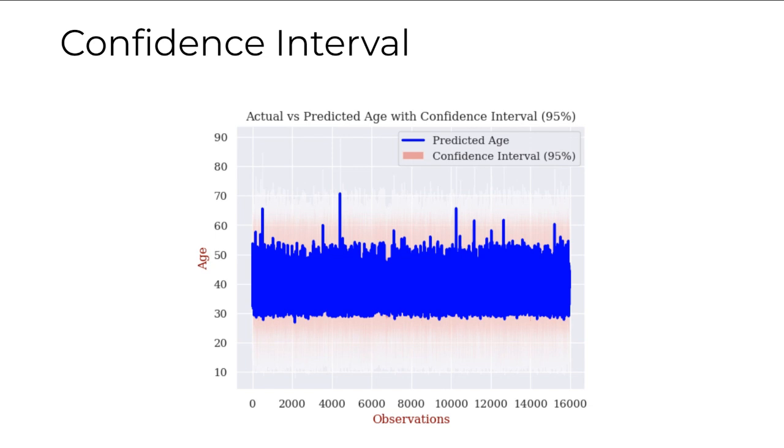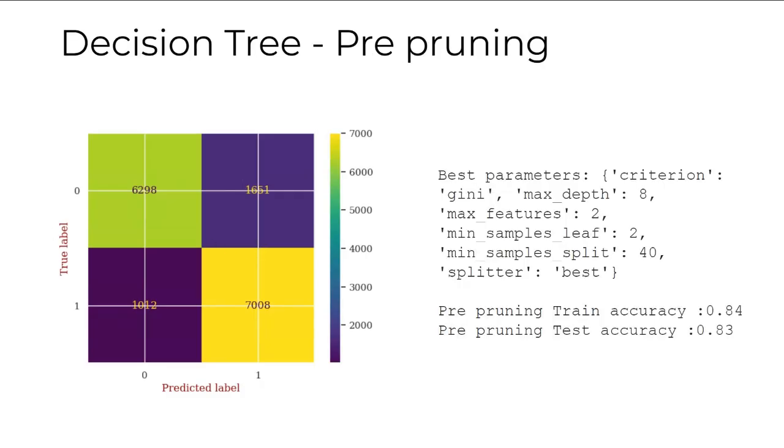And let us now move on to the third phase, exploring the classifiers. So this is the decision tree classifier for pre-pruned data. This decision tree classifier was optimized using GridSearch CV to enhance its performance. So after tuning various parameters, the best model achieved an accuracy of 84% on training data and 83% on the test data.